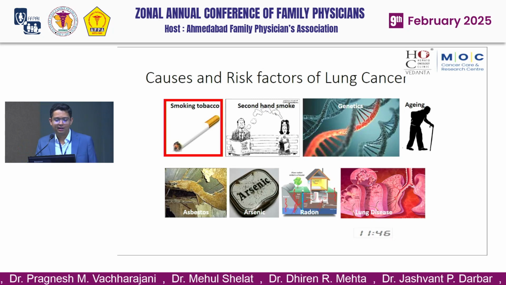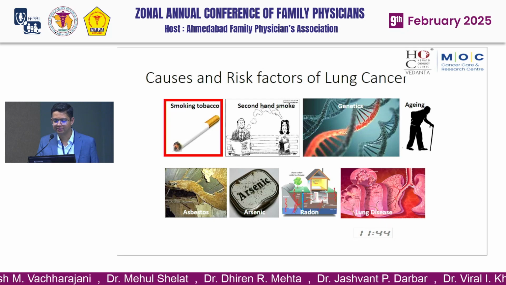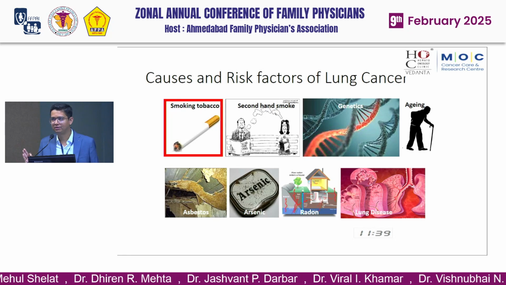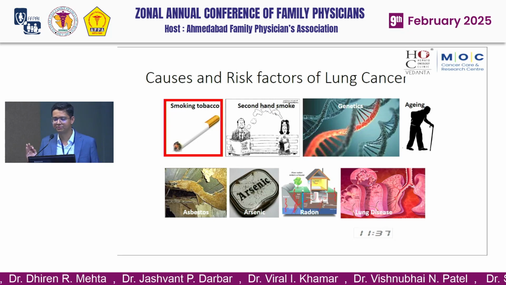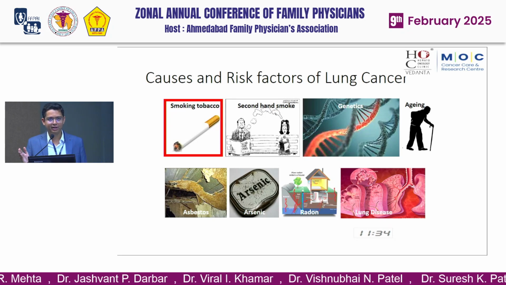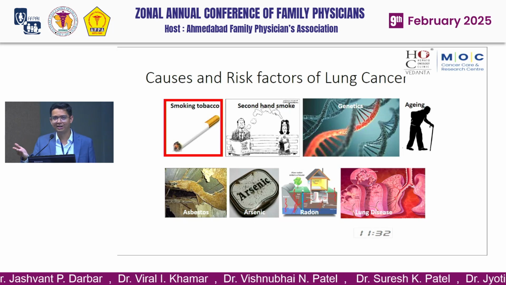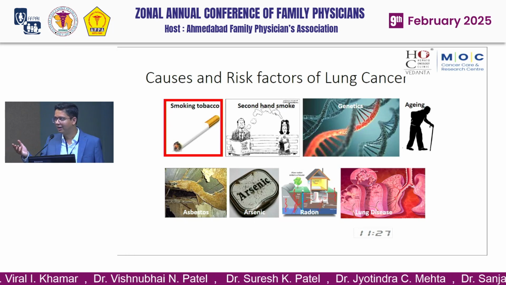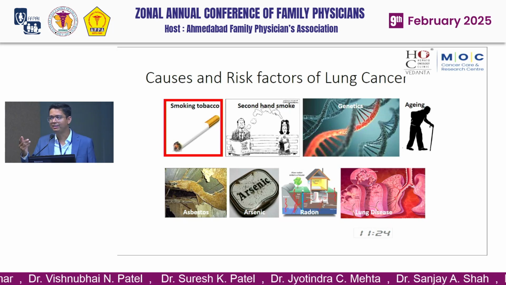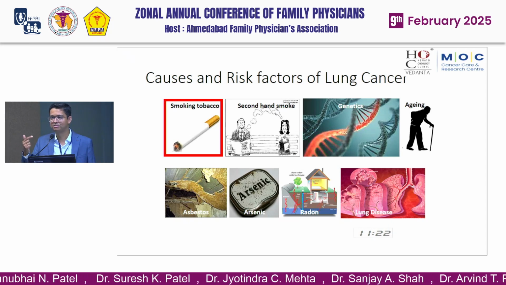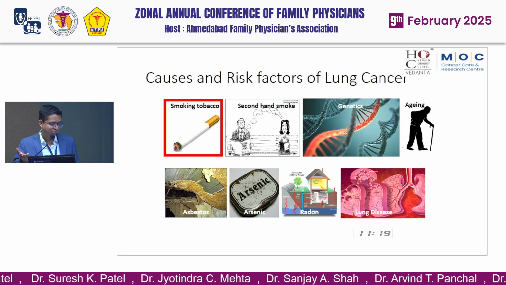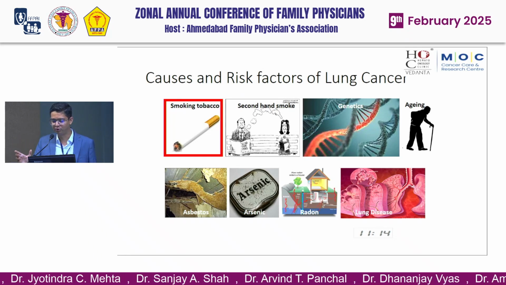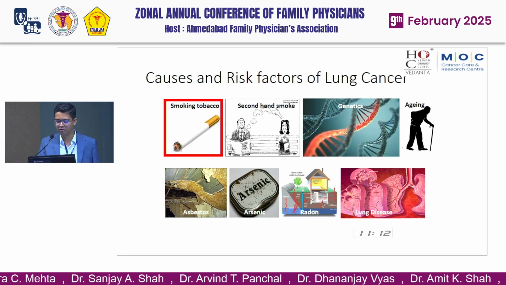Thank you, sir. So these are the causes and the risk factors of lung cancer. The most common cause of lung cancer is smoking. Almost 80 to 90% of lung cancers occur because of smoking. Sometimes relatives will ask that the patient is a non-smoker, or the lung cancer has occurred in a female patient who is a non-smoker. Why does that happen? That happens because of second-hand smoke. That is the gift given by her husband to her. So the majority of lung cancer, almost 85%, is because of smoking.